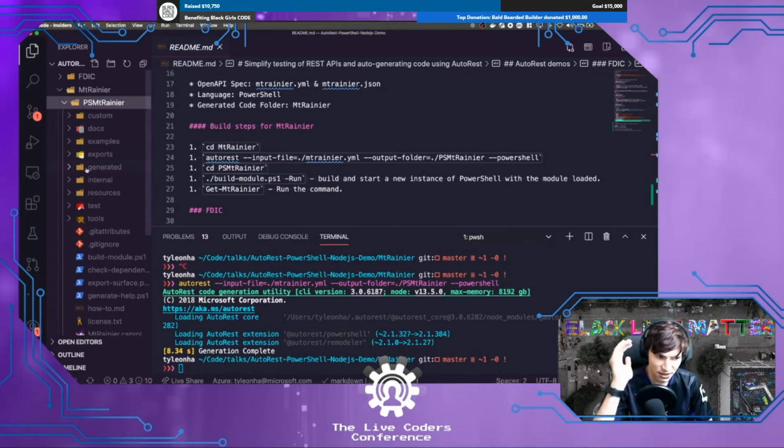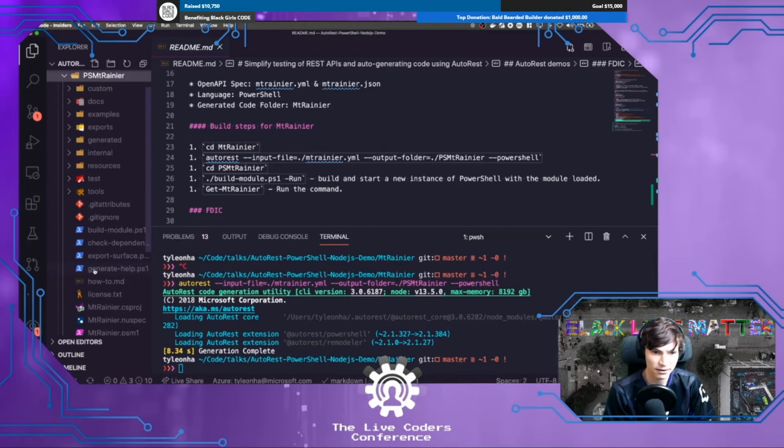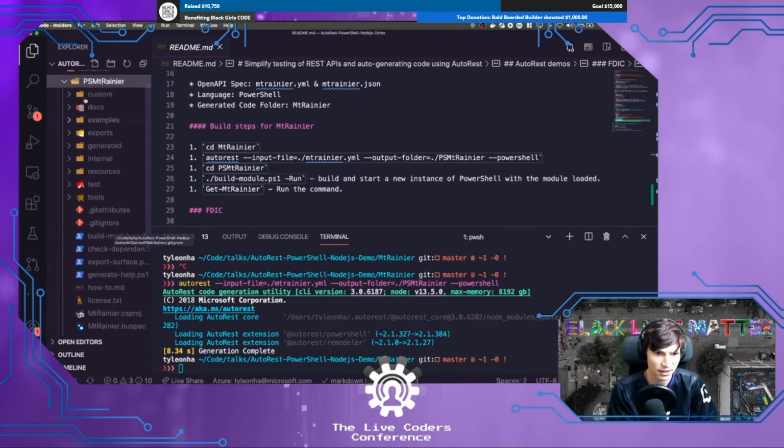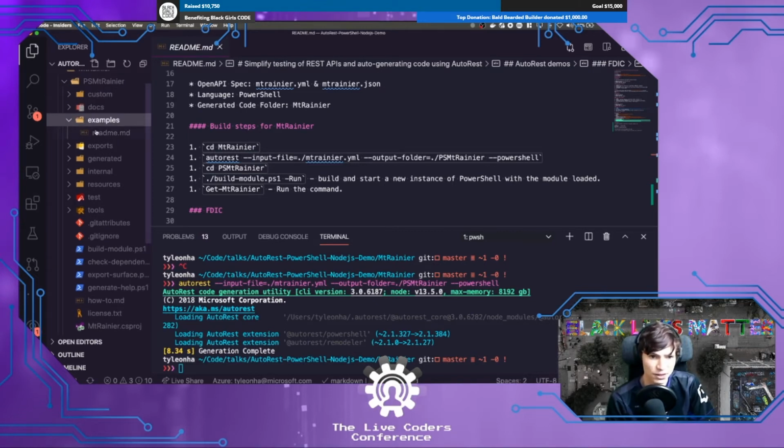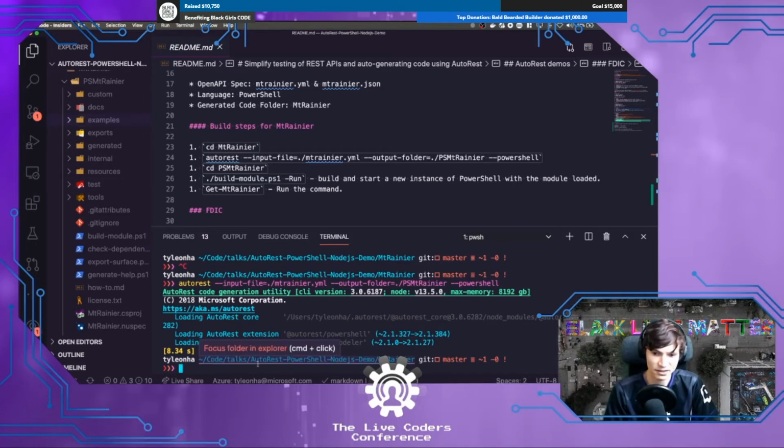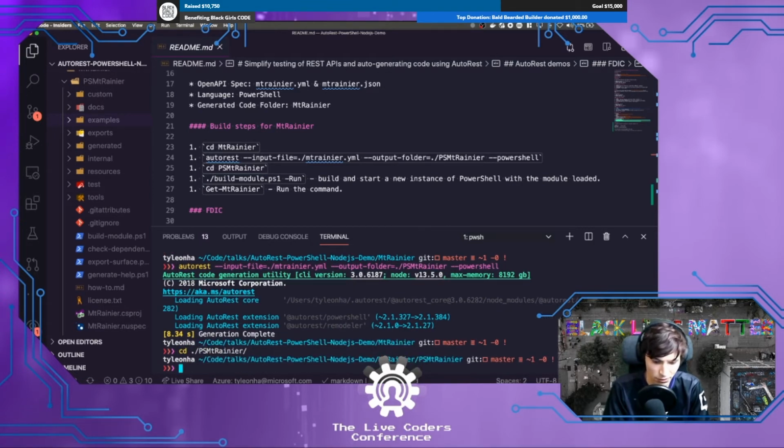So this generates a ton of stuff. Honestly, the one that gets generated from PowerShell gives you so many different resources on how to make things really nice. There's a docs folder on how to write nice docs, examples on where your examples will go, and tests as well, and all that fun stuff. But just to prove to you that it did work, let me go ahead and cd into that directory, right?